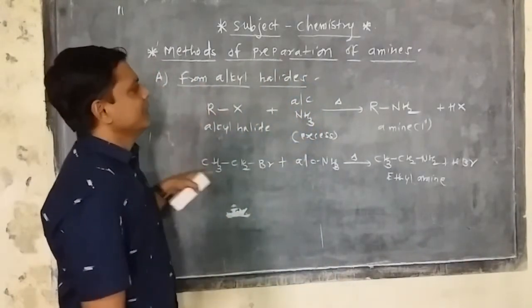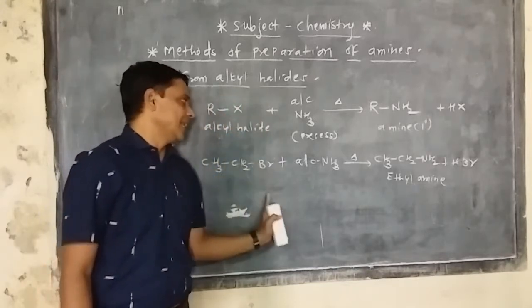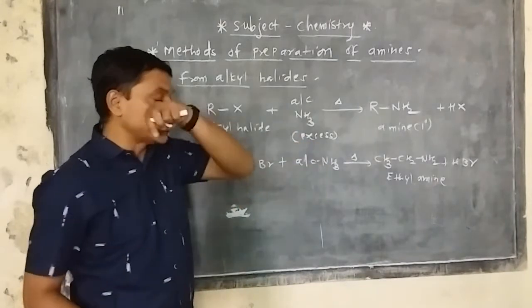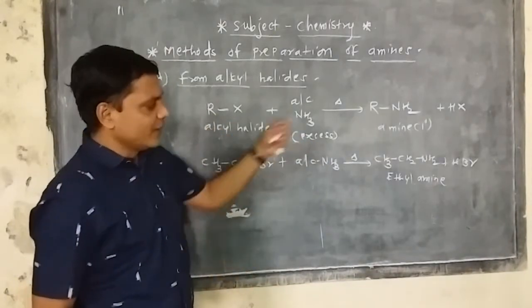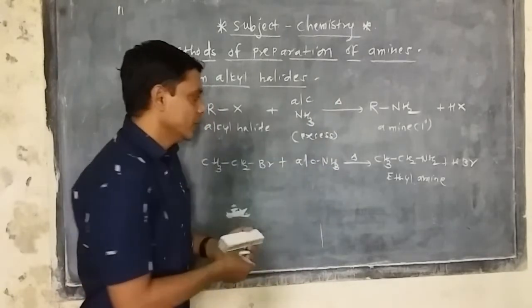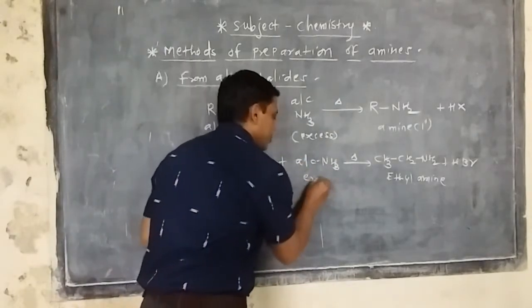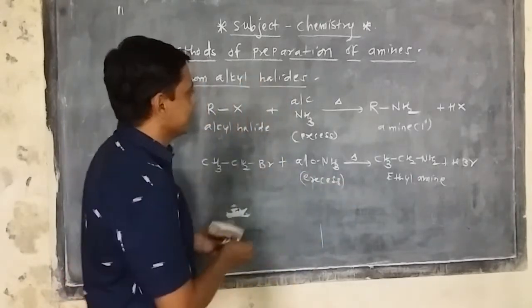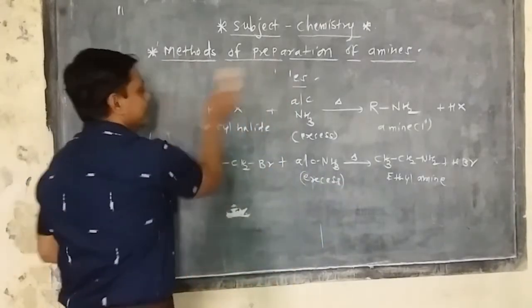So this is a simple method in which any type of alkyl halide is taken with excess ammonia, and finally we get a primary amine. Further, we can react the primary amine and the reaction proceeds again. The only necessary condition is that excess ammonia is a must. This is the first method.